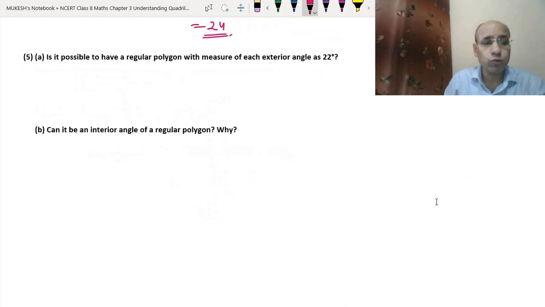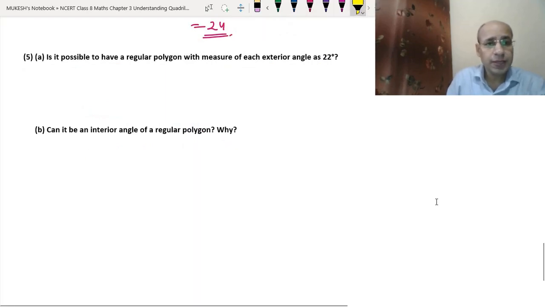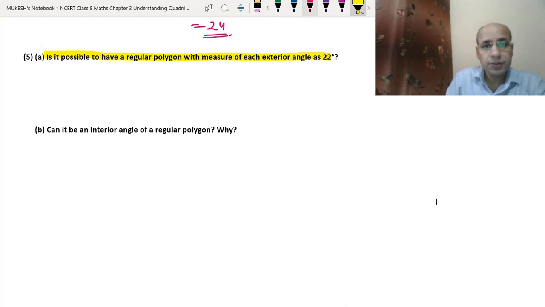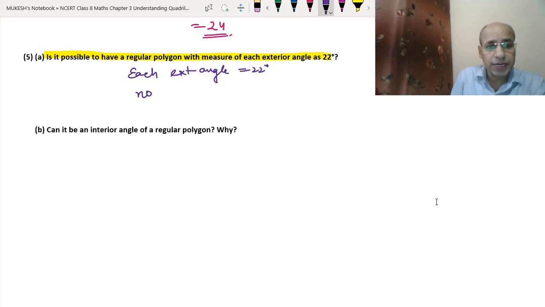In the fifth question we have two parts. In the first part we have: is it possible to have a regular polygon with the measure of each exterior angle 22 degree? Remember, if the exterior angle is given, the number of sides will always be a natural number. Okay, it cannot be a fraction. So let's divide it. We have each exterior angle equal to 22 degree. Now, given this, the number of sides equals 360 degree divided by 22 degree.